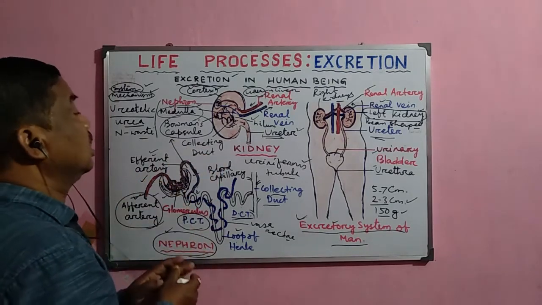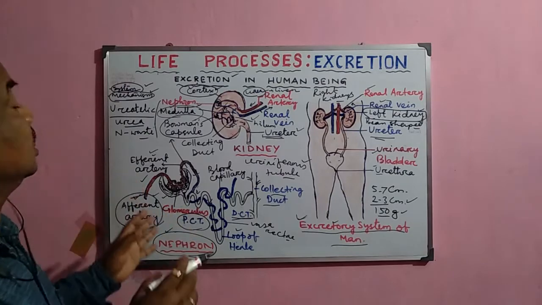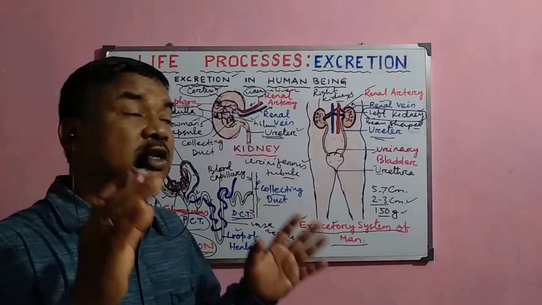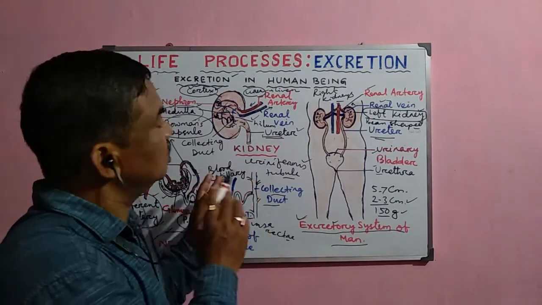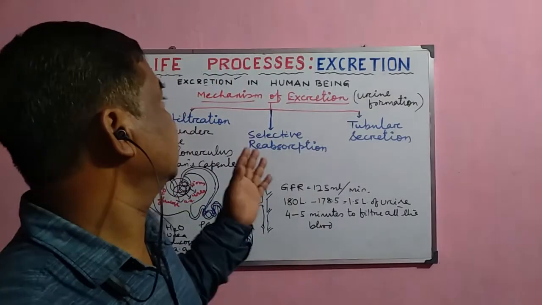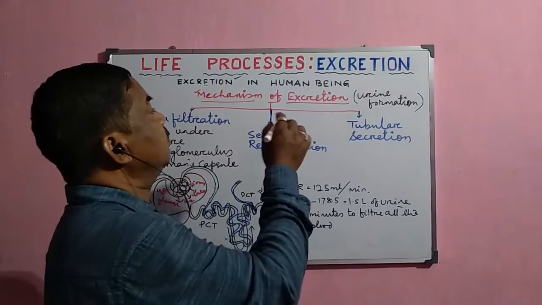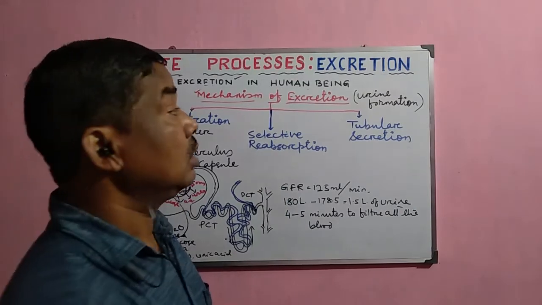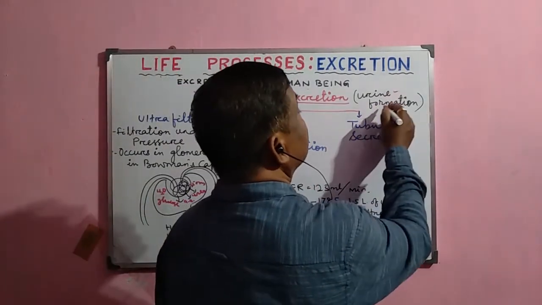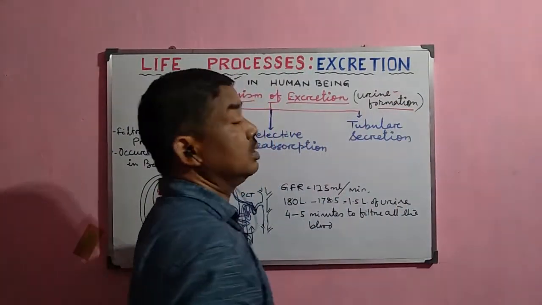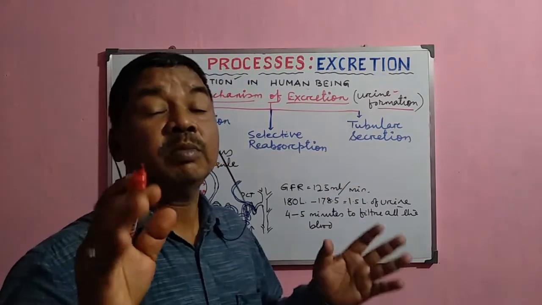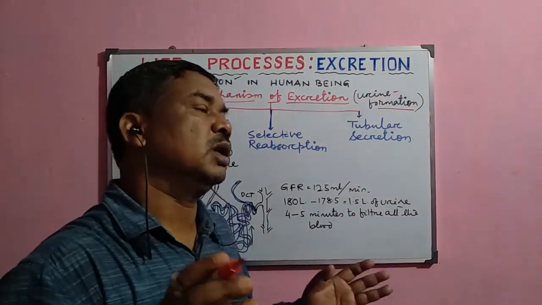excretory system. After that, we shall discuss in detail how the process of excretion occurs in the human being. Now, I shall discuss the mechanism of excretion, or simply we can say the mechanism of urine formation. How the urine formation occurs in the human being.